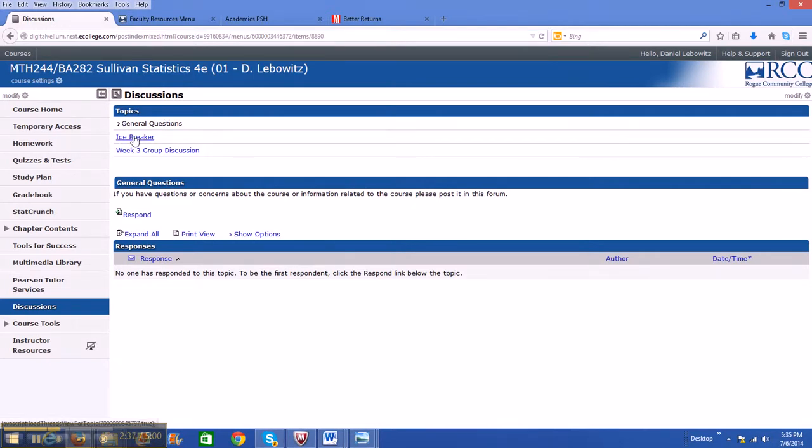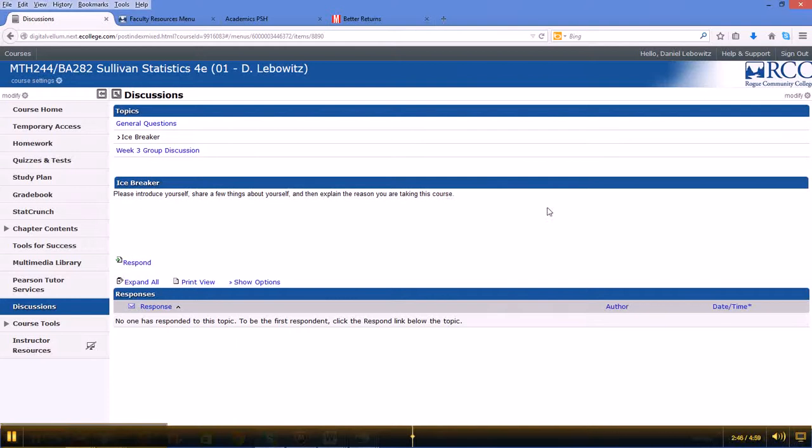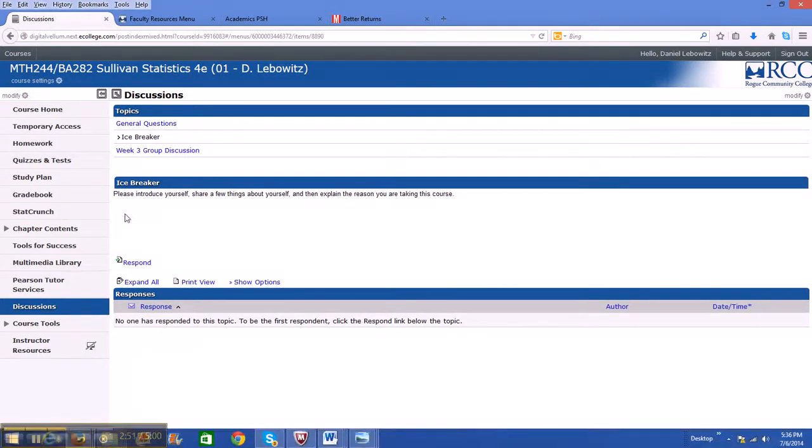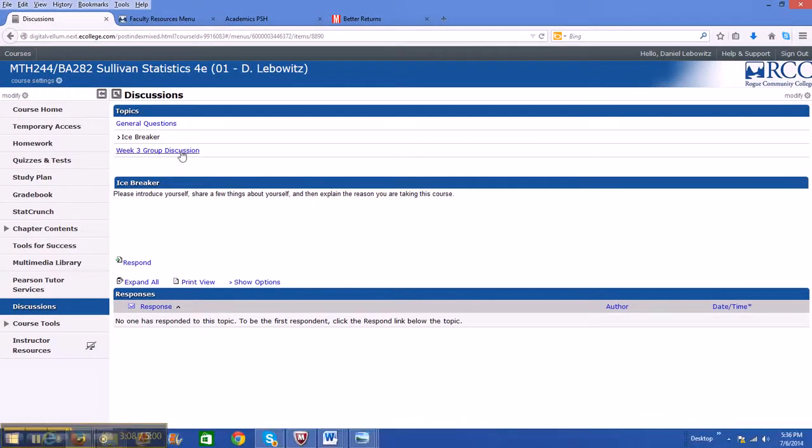The icebreaker is, you'll click on it and it says, please introduce yourself, share a few things about yourself, and then explain the reason you are taking this course. This is due the first week of the term. I really want this to be done at the beginning of the term so we kind of get an idea who's in the course and we can introduce ourselves and just break the ice, all right? And it'll give me an idea of what sort of applications I can maybe apply to your interests. So that's one good thing about the icebreaker also. So I want that done as soon as possible, beginning of the term.